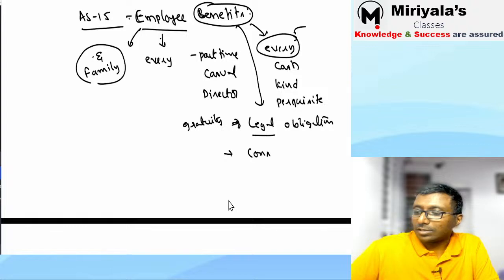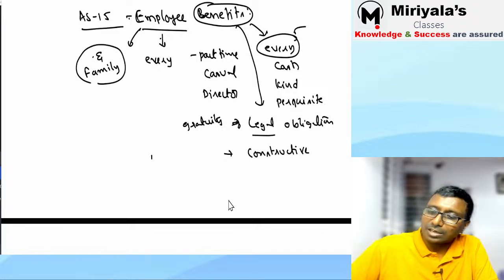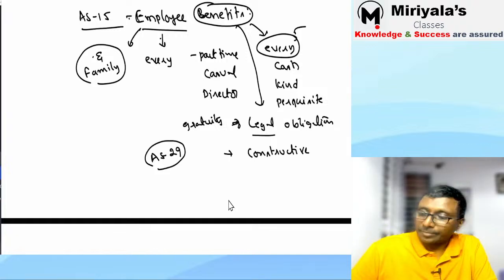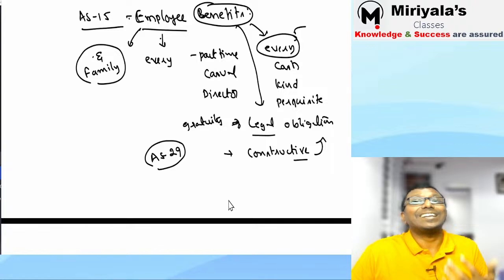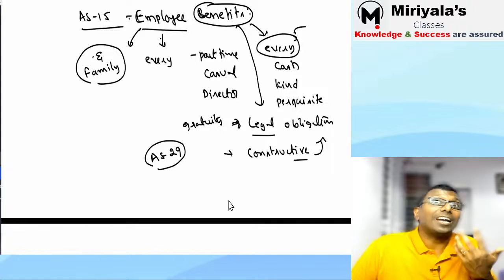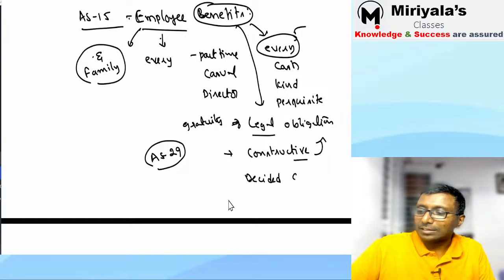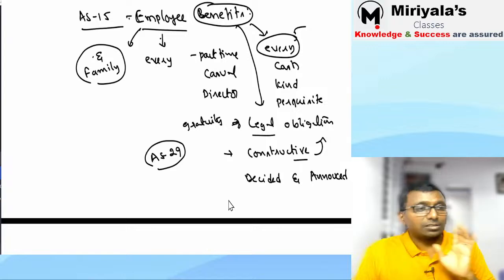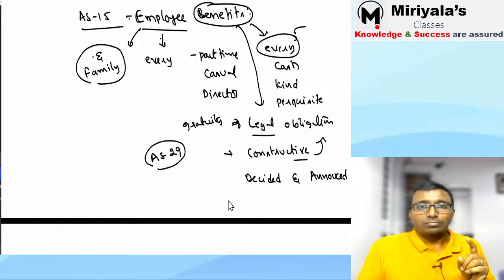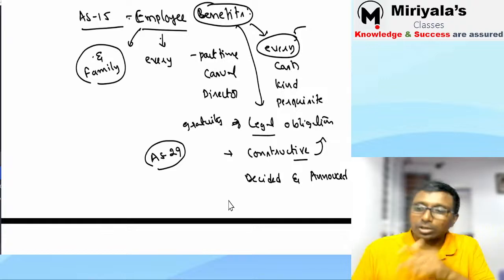Yeah. So if it is something legal, now legal obligation is going to be covered. Not only legal obligation, even constructive obligation. This is something new word to you, that I have discussed under Accounting Standard 29, where I gave a light introduction about it. What is constructive obligation? Even if it is not as per the law, if the company has decided and the company has announced it. Company has decided the same, at the same time company has announced the same. Under that circumstance, this is also going to be covered by the standard.